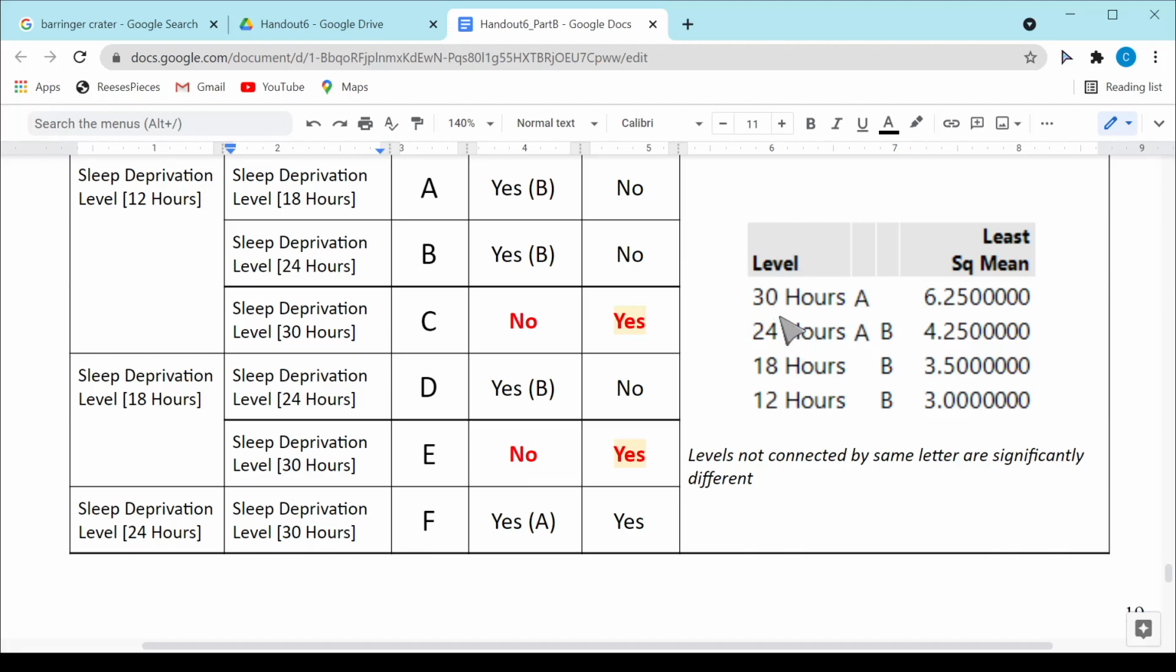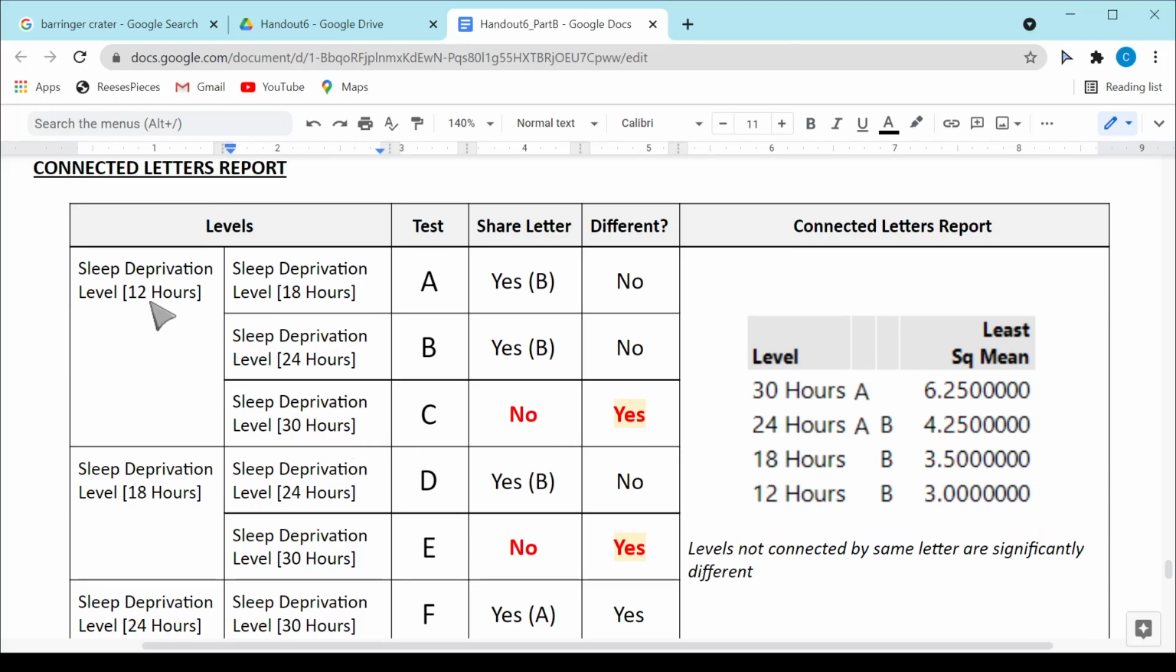So again, 30 and 18 are different from one another because they don't share a letter. 30 and 12 are different because they don't share a letter. However, 24 and 18 both have a B. 24 and 12 both have a B. 18 and 12 both have a B. So those are not different from one another. From the connected letters report, we can identify that for 12-hour and 30-hour sleep deprivation, the average number of touches will be different from one another, and likewise for 18 and 30.